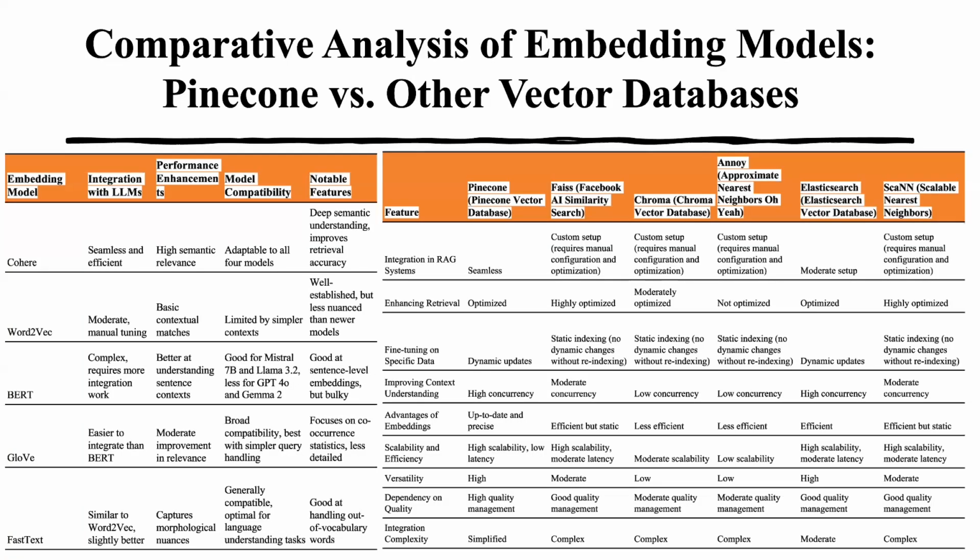Coming to the comparative analysis of the embedding technique and vector database we used: we chose Cohere embedding mainly because it has high semantic relevance compared to other embeddings, and it can be easily integrated with a Pinecone vector database, which we chose because, compared to all other vector databases, it was very seamless and had dynamic updates for data. If we needed to change a vector within the database, it has an option of dynamically changing it.